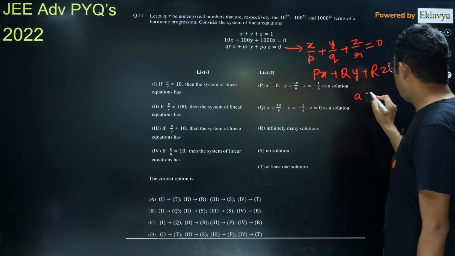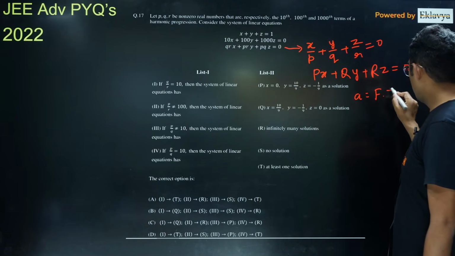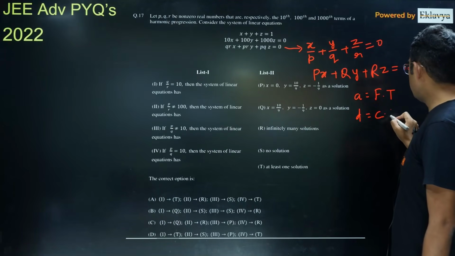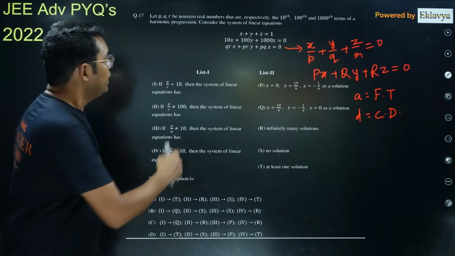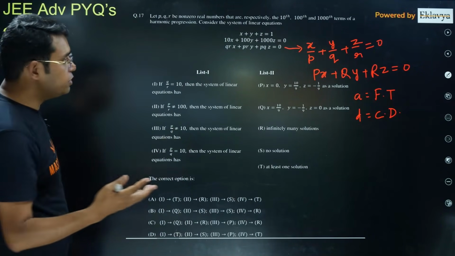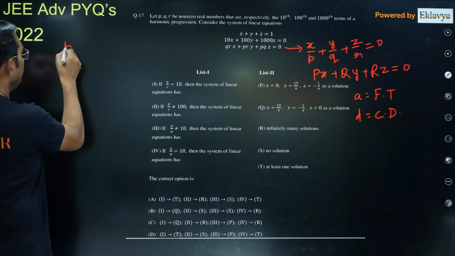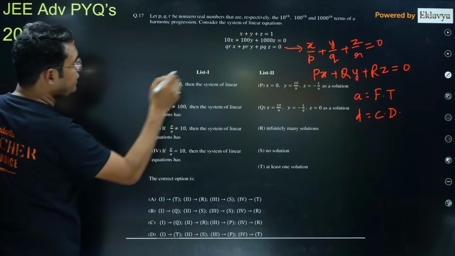Okay, let's say A is the first term and D is the common difference of this AP, then P, Q, R can be written in terms of A and D. Now to find solution, no solution, infinite solution, I will write the same way. This time I will use P dash, because they have already used P.